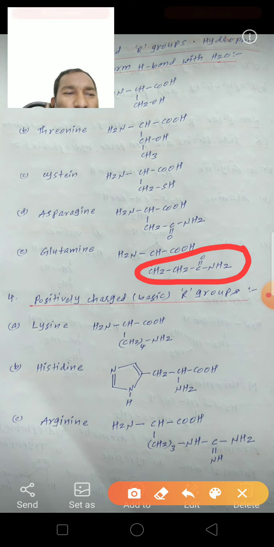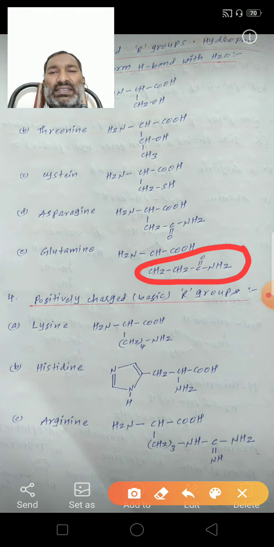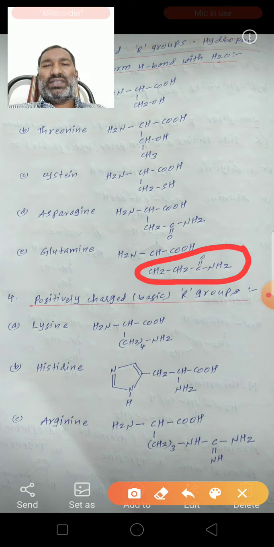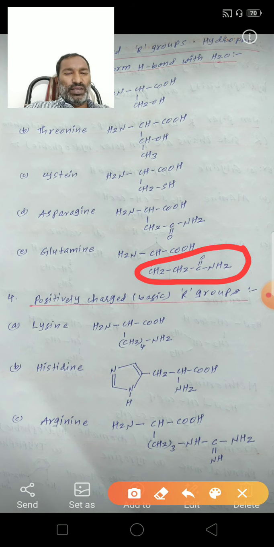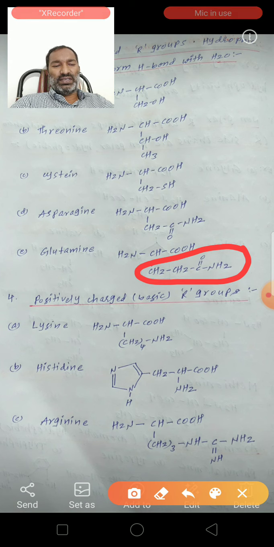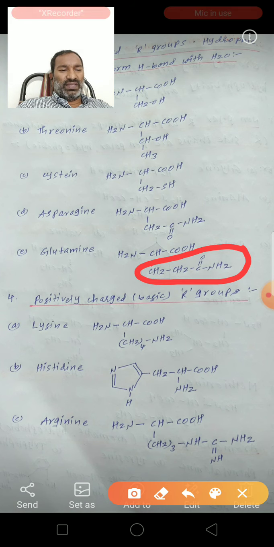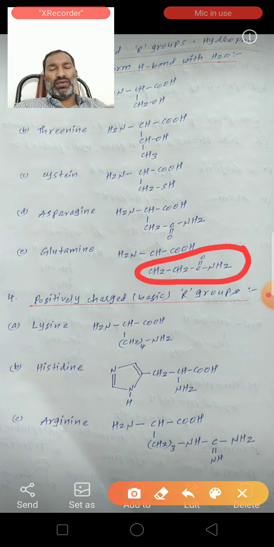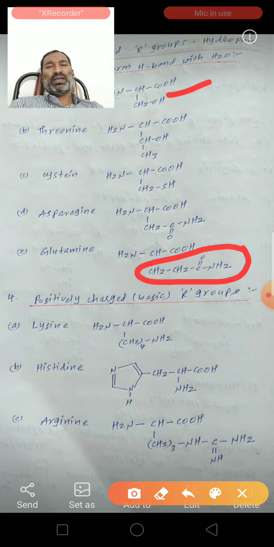These 5 amino acids, serine, threonine, cysteine, asparagine and glutamine, are the polar uncharged groups. They are water soluble. They can form hydrogen bonds with the water molecule because serine contains an OH group, so it can form a hydrogen bond.